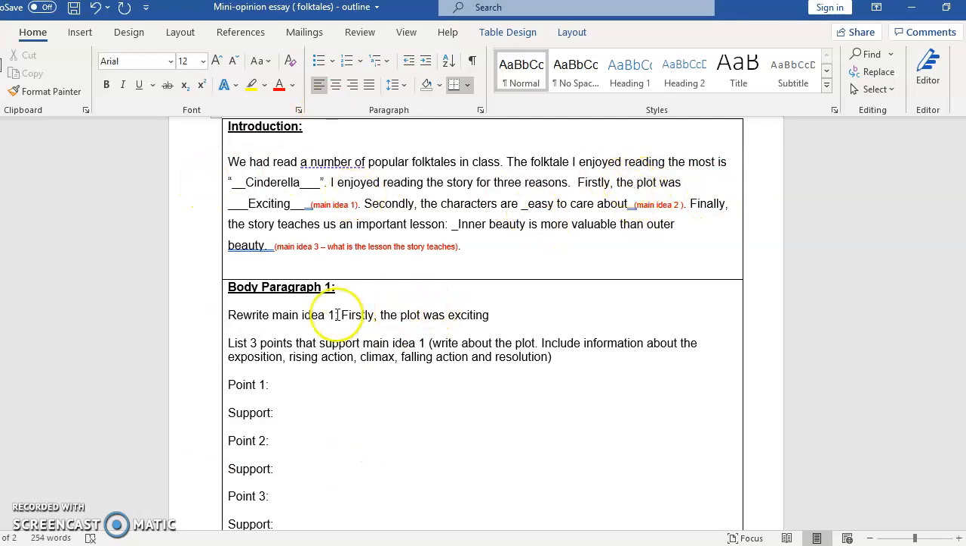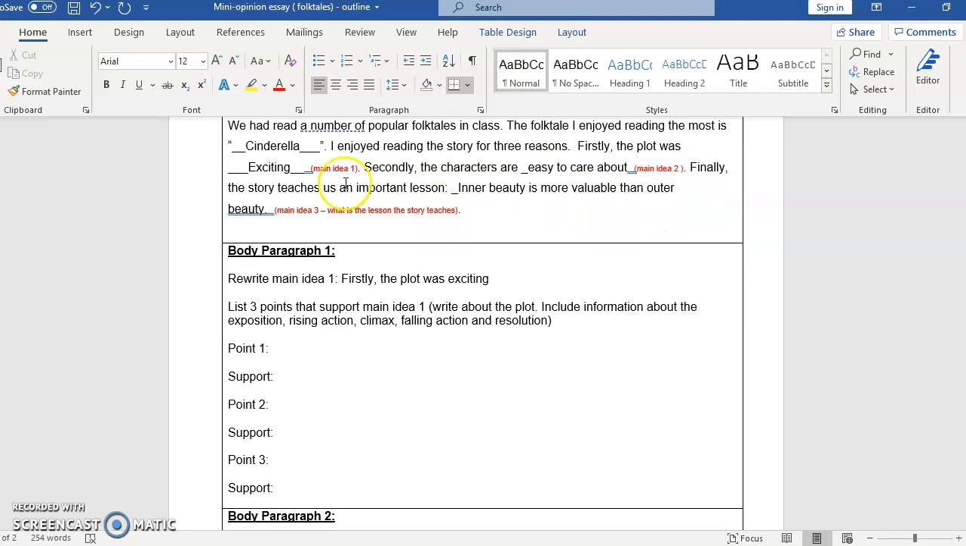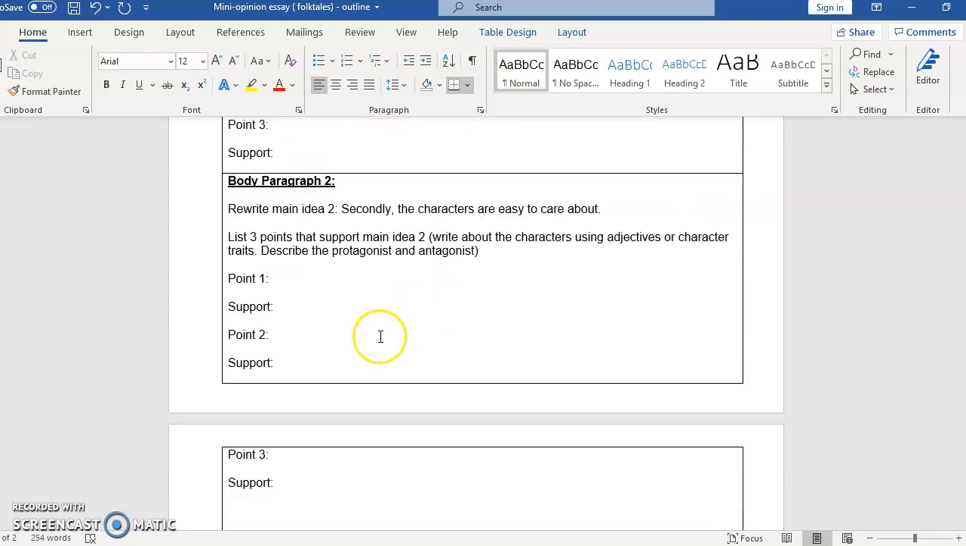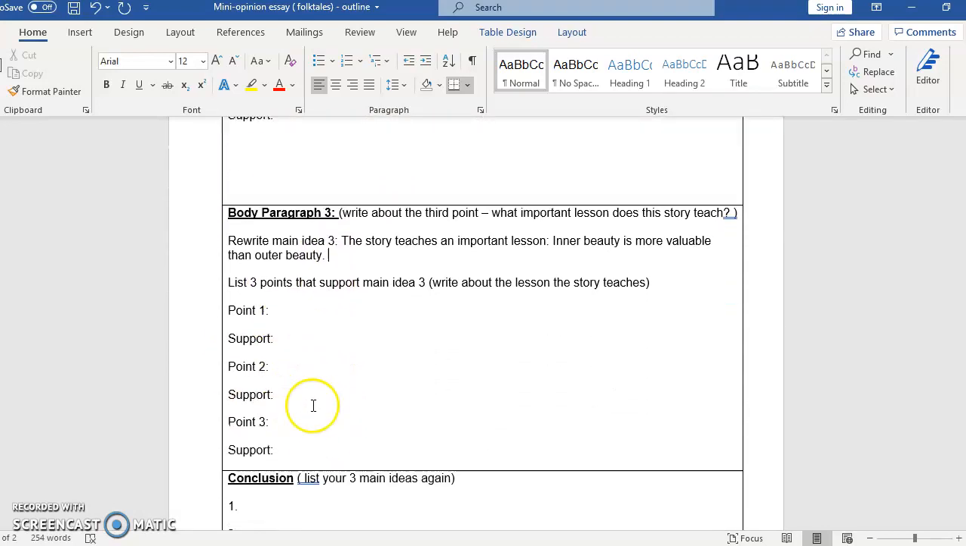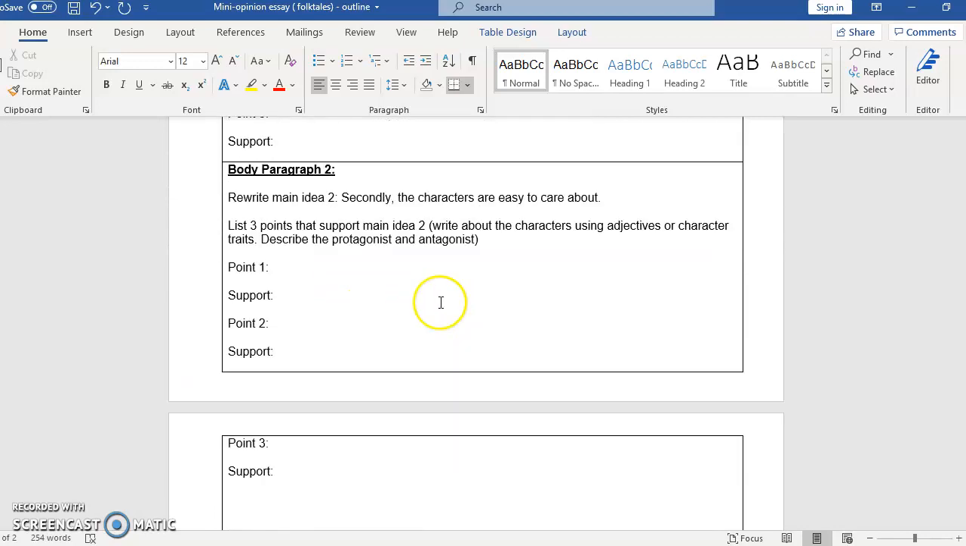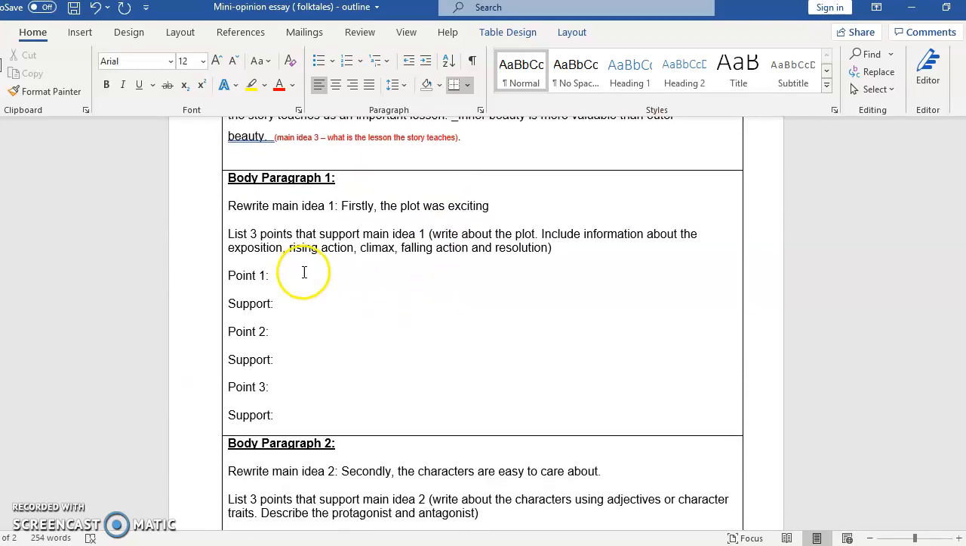So again, my first body paragraph is going to be about the plot. Why is it exciting? My second one is going to be about the characters. Why are they easy to care about? And then finally, my third paragraph here is going to be about the lesson. And again, this is not a full essay at this point. We are just writing an outline. Okay, so here, again, we said we're going to talk about the plot. Why was the plot exciting?